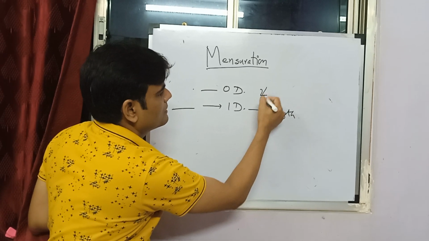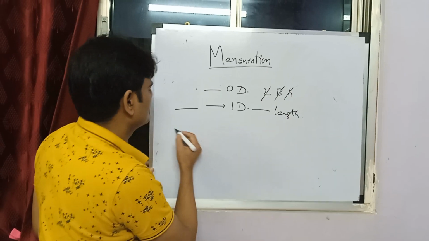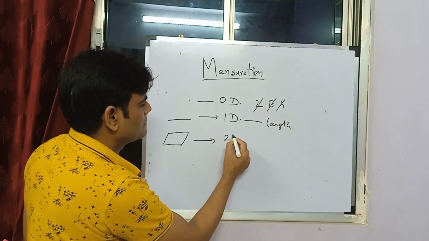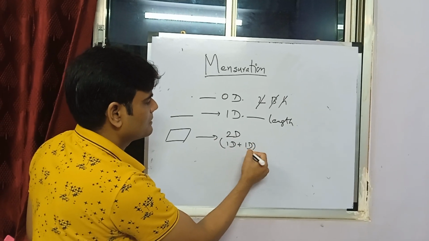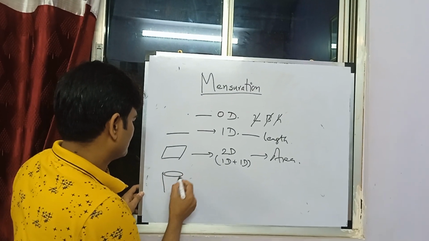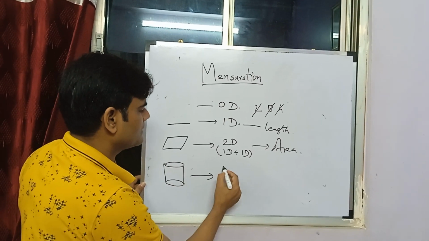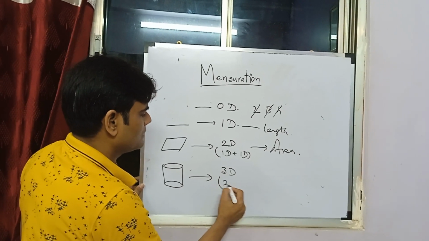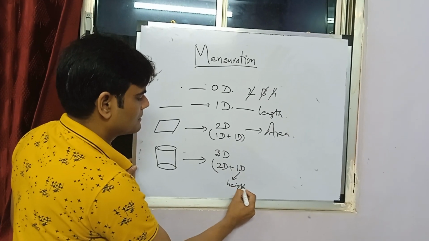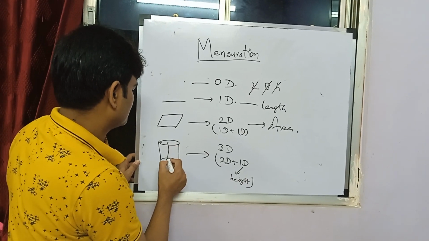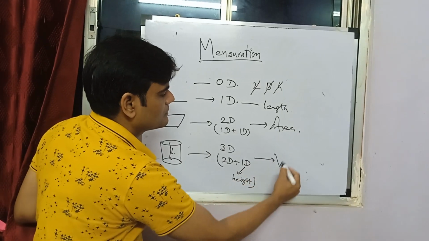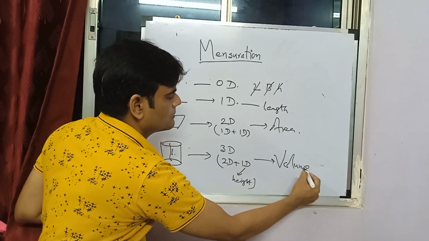Point has nothing, no L, no B, no H. 2D, that is 1D plus 1D. This is area. And this is a 3D. 3D we will cover later on when you add 1D, and that 1D is normally called height. So this is the height of the cylinder. We'll cover everything later on, and the terminology that we use is volume.